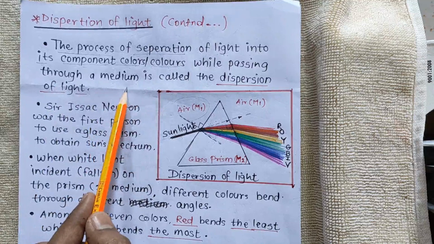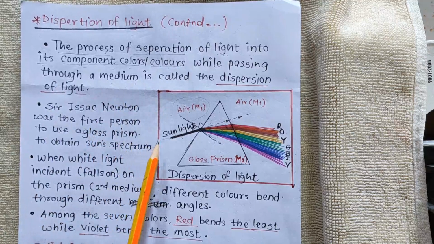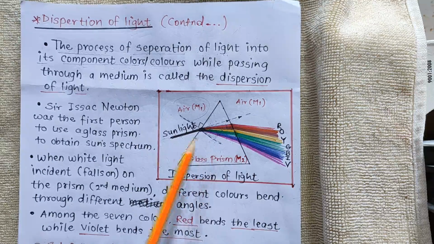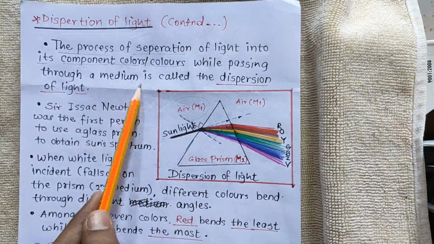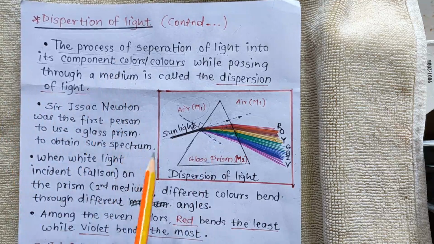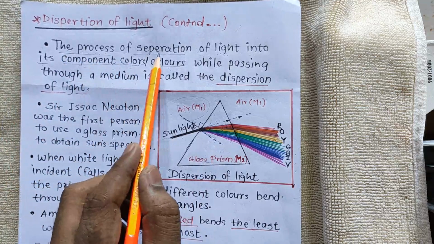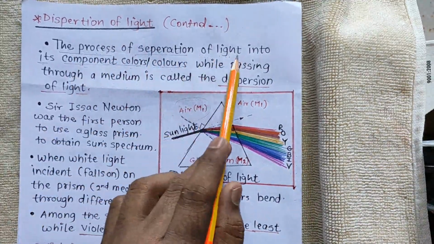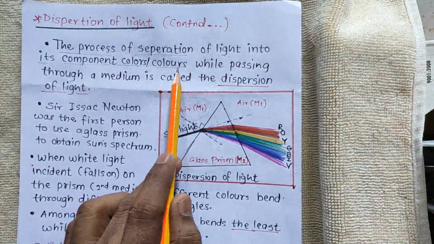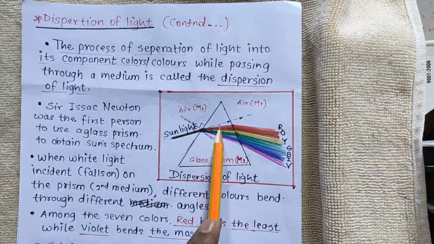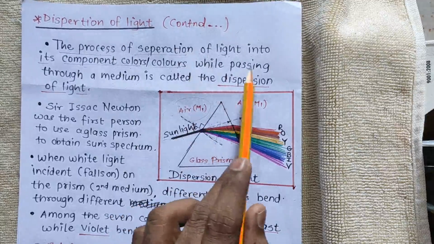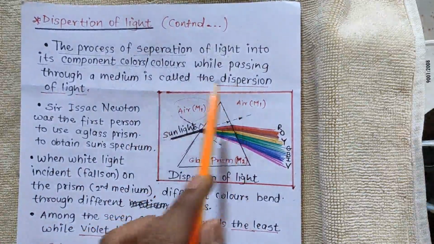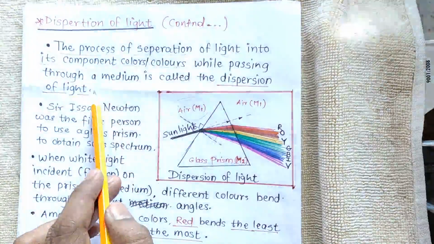While passing through a medium means what? While light passes from air to glass prism. This is the meaning of passing through a medium. We'll again go for the definition, no problem. The process of separation of light into its component colors, while passing through a medium, is called dispersion of light. Hope you understood this concept.